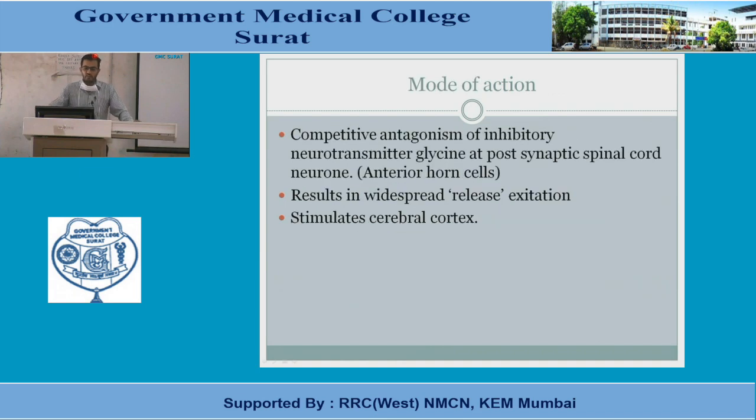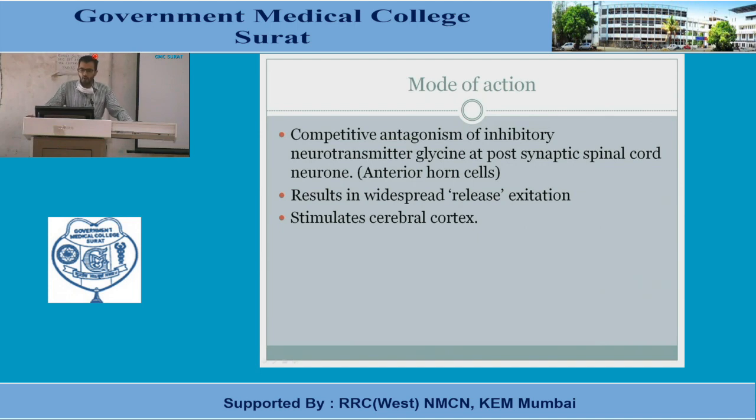Mode of action: it is a competitive antagonist of the inhibitory neurotransmitter glycine at the postsynaptic spinal cord neuron, that is, the anterior horn cell. So this poison affects the spinal cord, and the anterior horn cell is most affected.